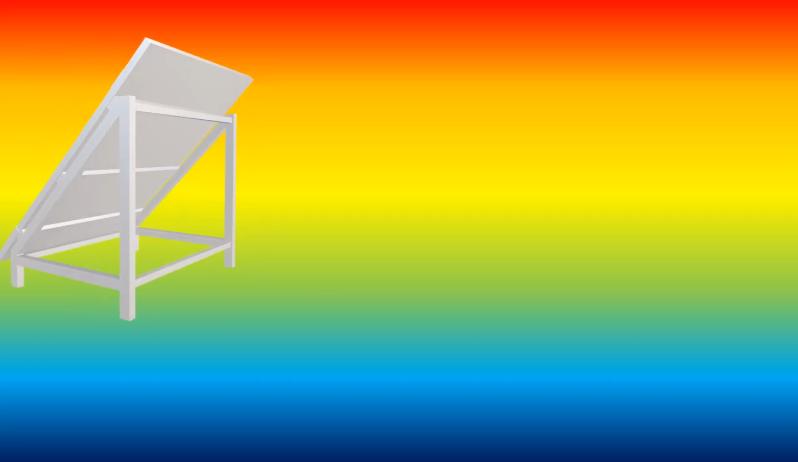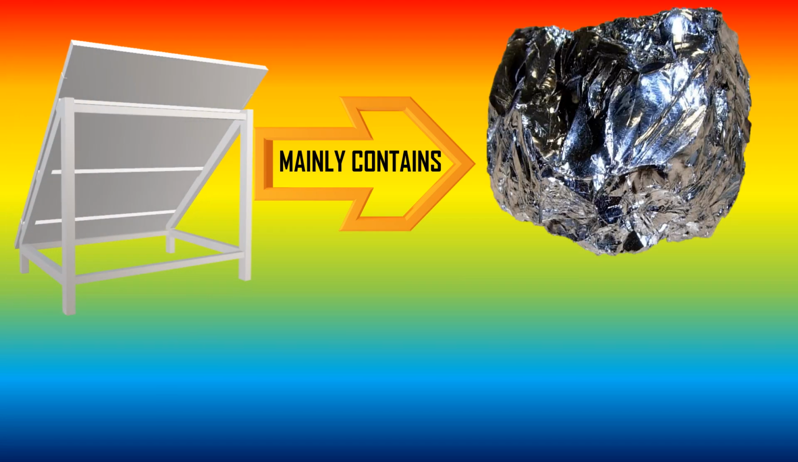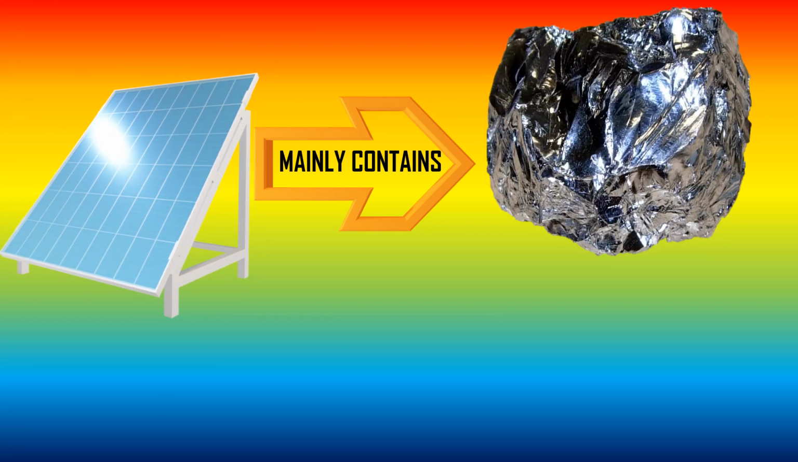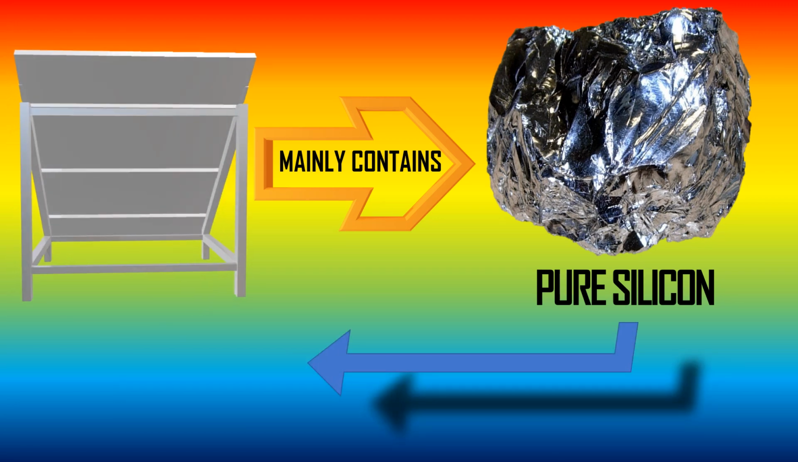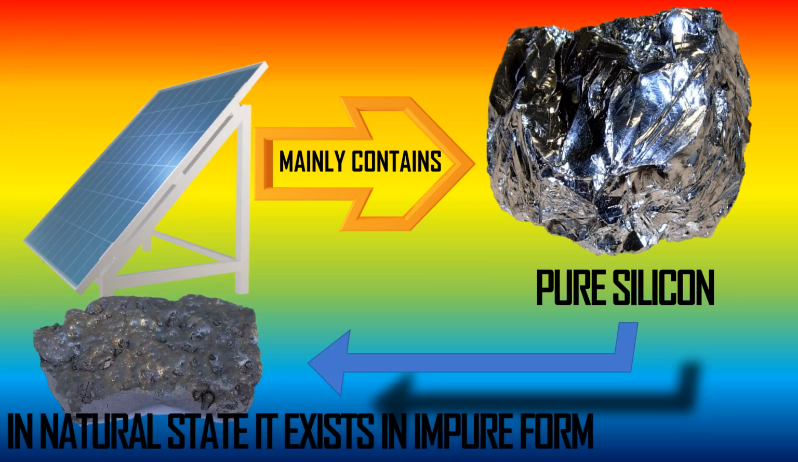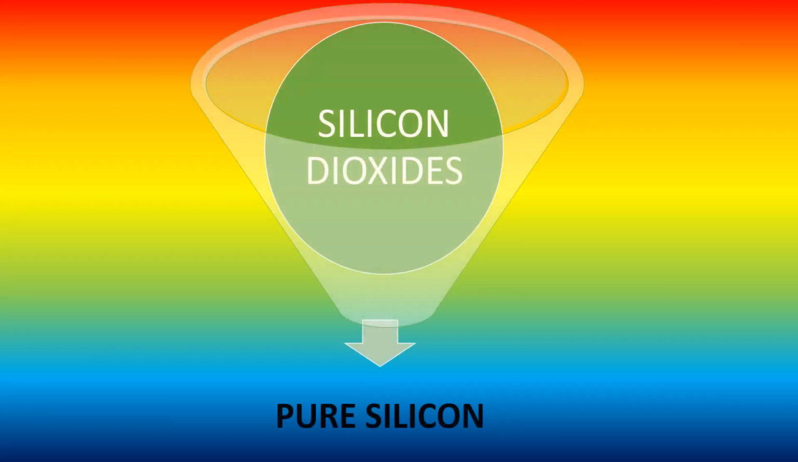As you know, a solar panel consists of many solar cells, and these solar cells are also known as photovoltaic cells. Photo means light and voltaic means electricity. These cells mainly consist of silicon, which in its natural state is not found in pure form. Silicon dioxides are used to convert it into pure silicon.